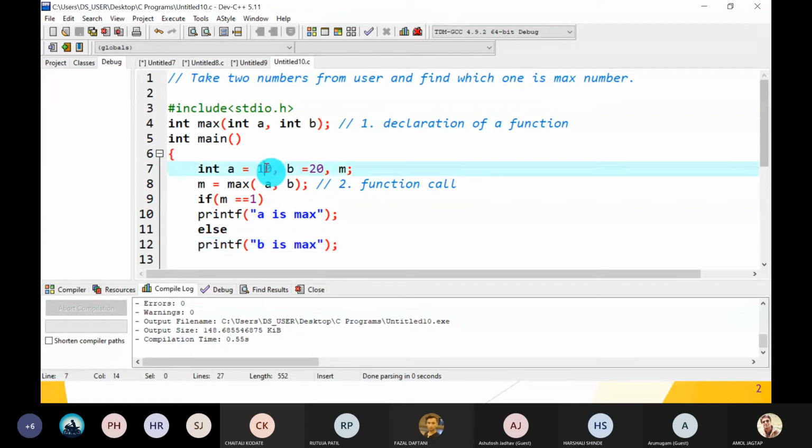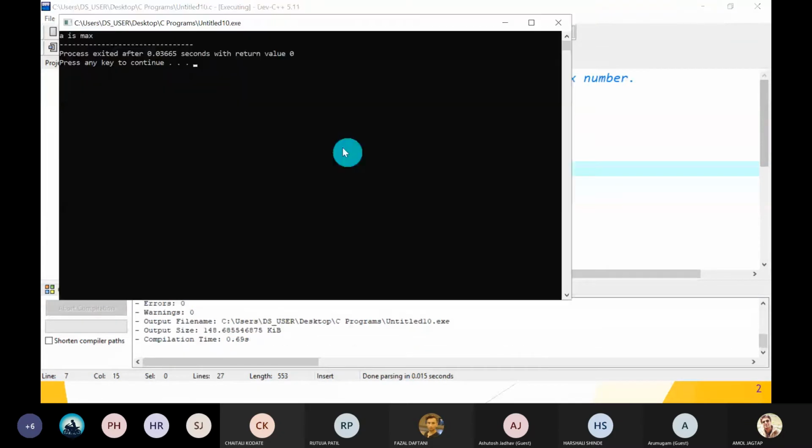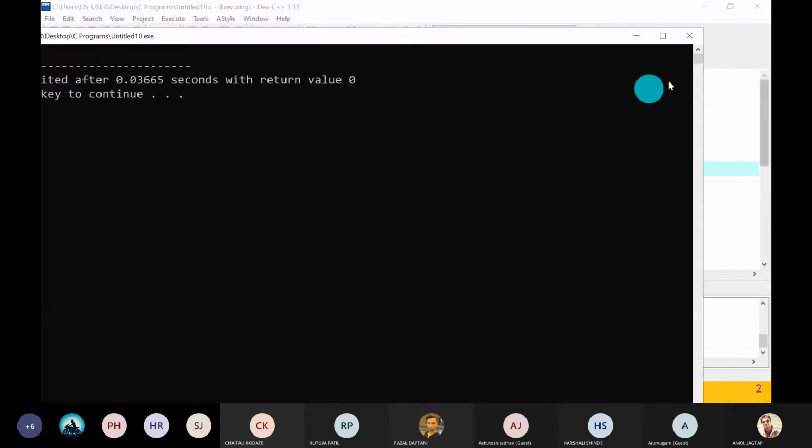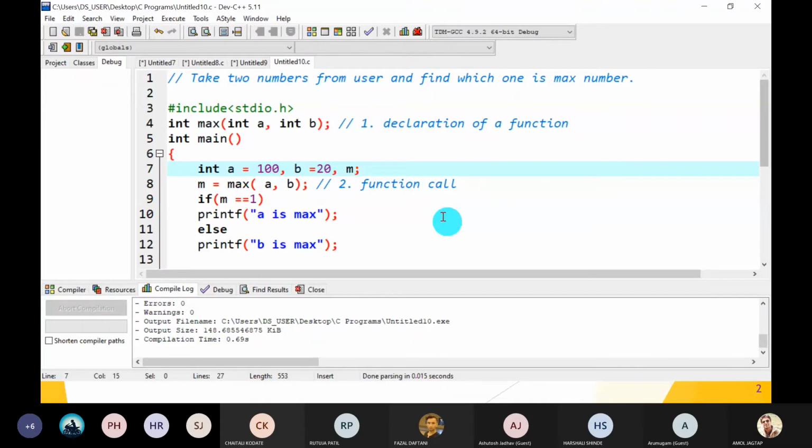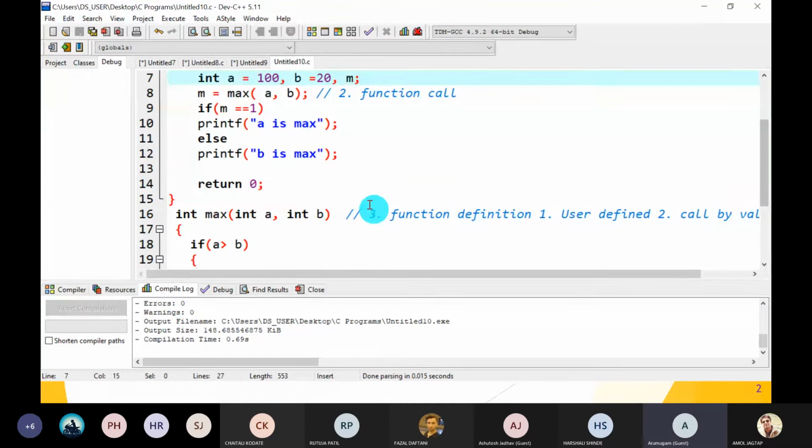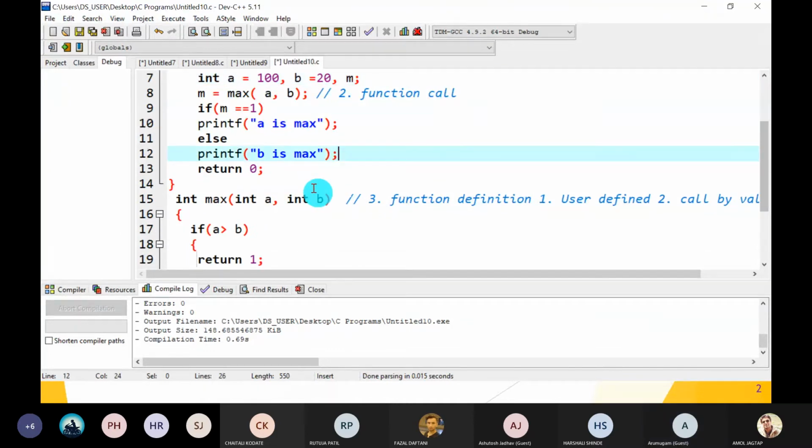So change the value of A, that is 100, and save it and compile and run. So A is max. Guys, understood that part? Yes, sir. So as per the requirement of the client, we have to create our code or mold our code as per the requirement of the users. Okay, so you have thorough knowledge of that part.